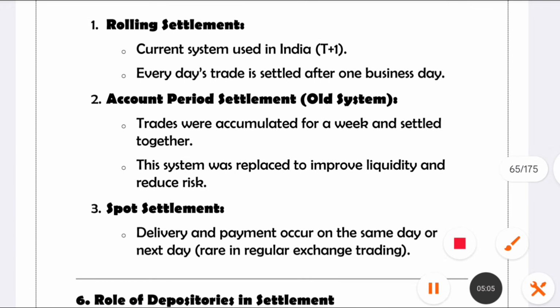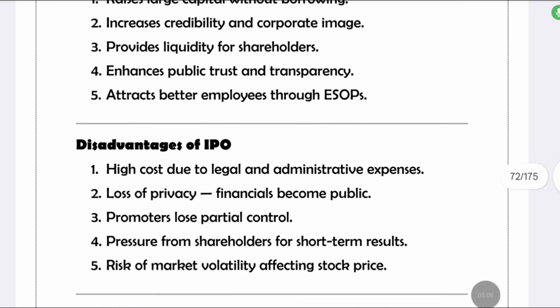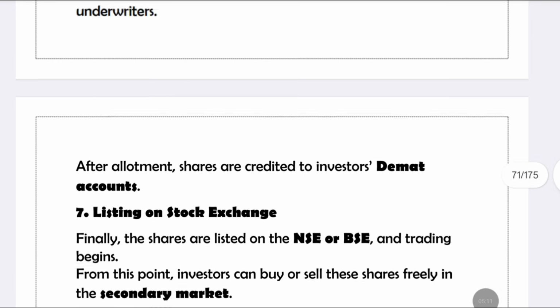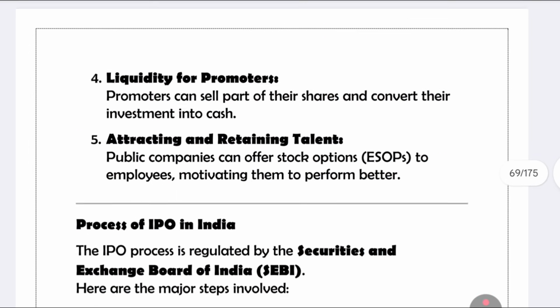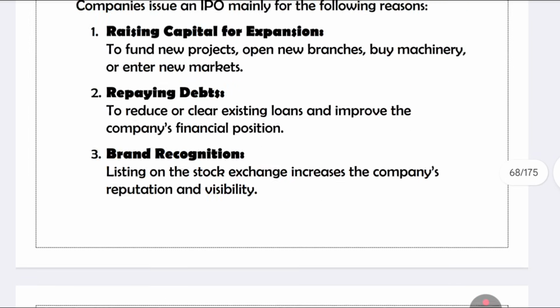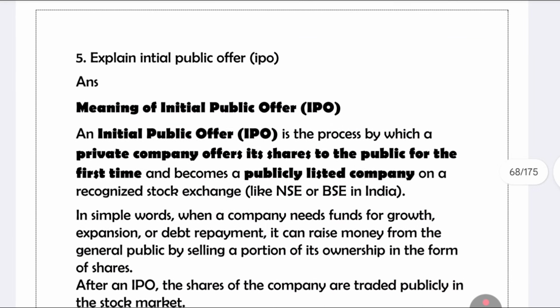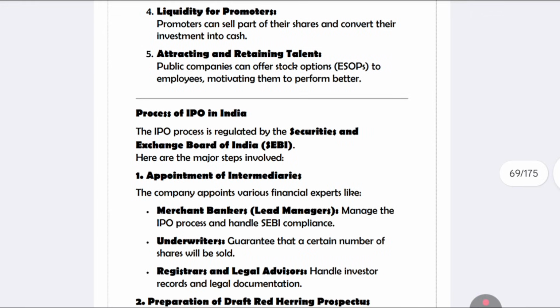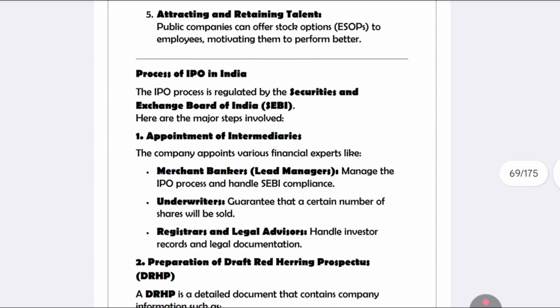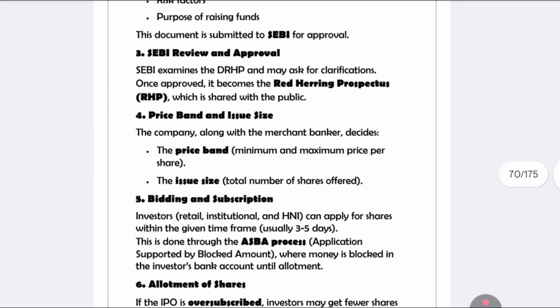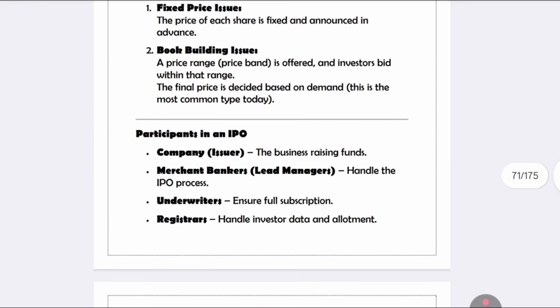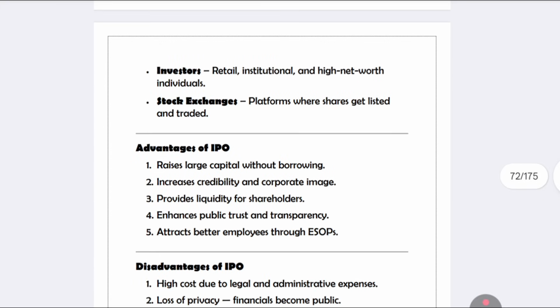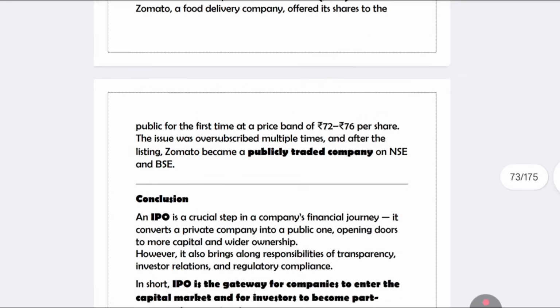And in unit number 2 you can just look into the IPO. You know about the IPO, no? We have just discussed the IPO process, how it works, what the purpose of the IPO is, what is meant by IPO: Initial Public Offer. This is not very important, but compulsory. We can expect a stock exchange question among the first 2 questions in the examination, and the IPO might be useful for short questions also. Just follow these 2 concepts along with the IPO, and that will be more than enough from unit number 2.